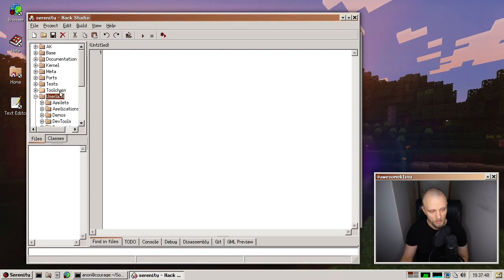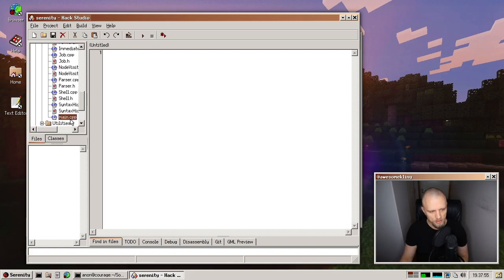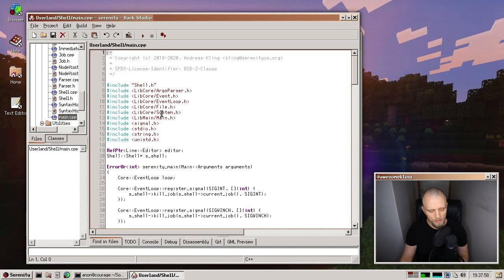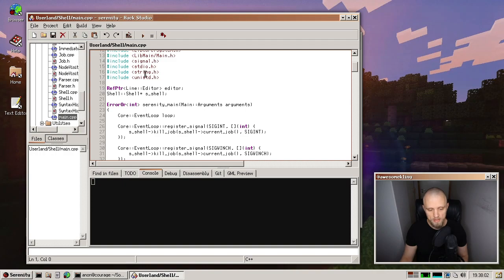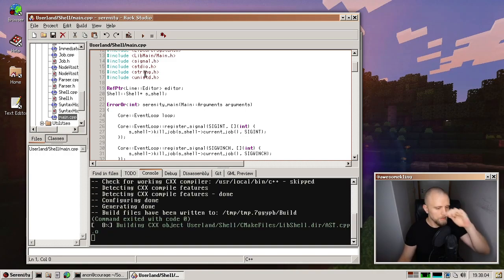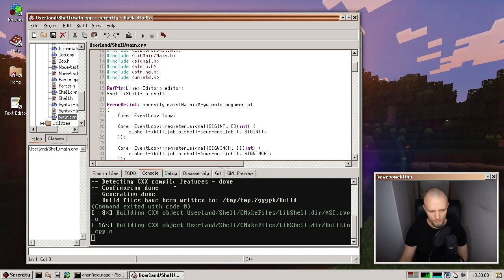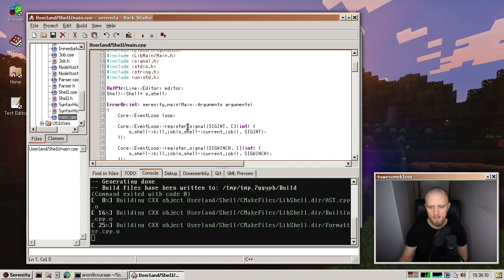And something that's really awesome and totally new is that now, if I open something like the shell, for example, then I can actually build Serenity components directly in Hack Studio because it knows how to talk to CMake, and it just detects that this is a Serenity component, basically.